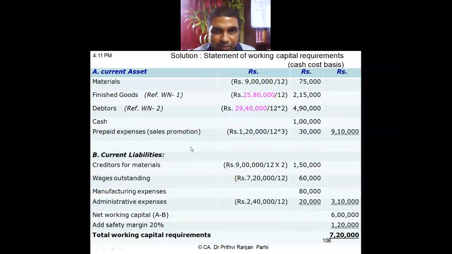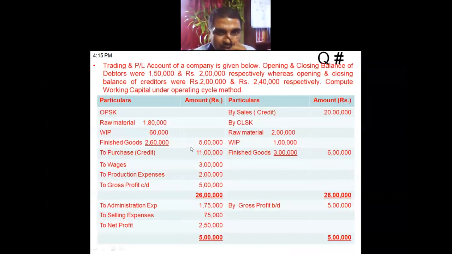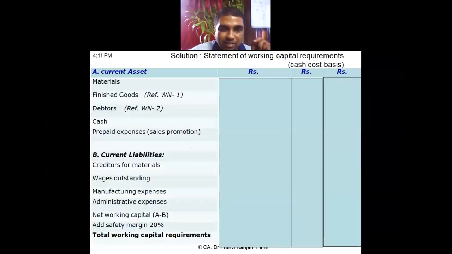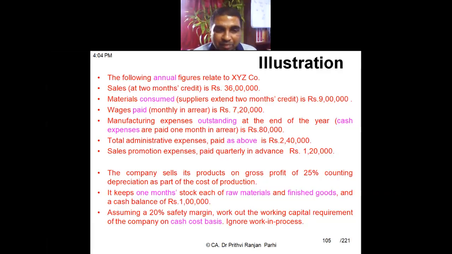Yes, sir. Sir, safety margin is always taken on the basis of working capital? Safety margin, it depends what the question is asking. If the question says safety margin is to be computed on some other basis, then you have to compute on that basis. But if the question just says that you have to give 20% safety margin, that means fine, you compute working capital and add 20%.